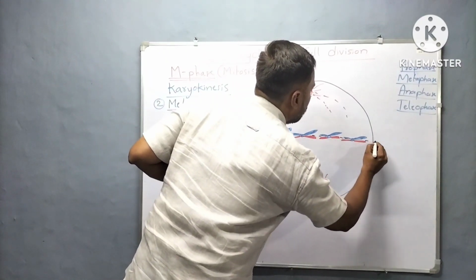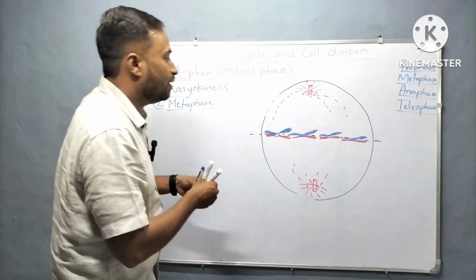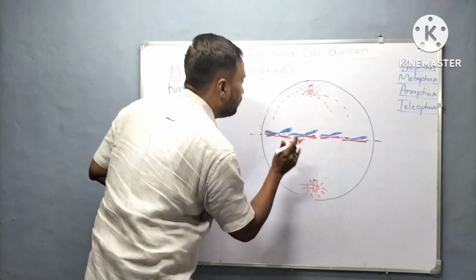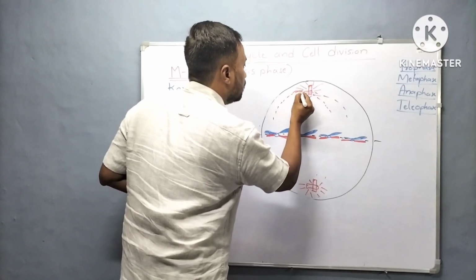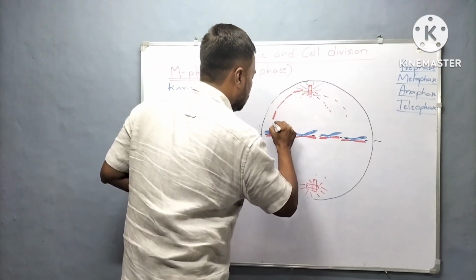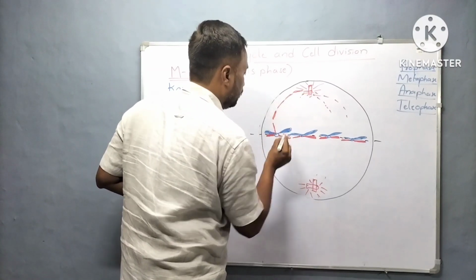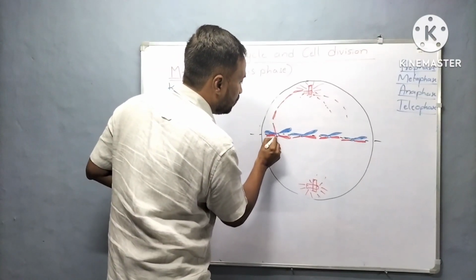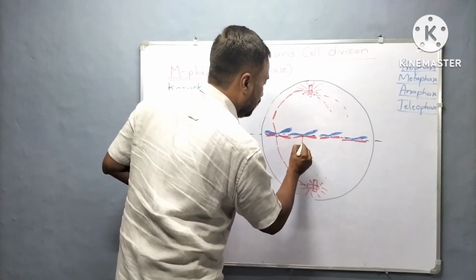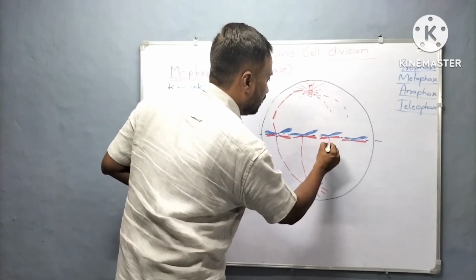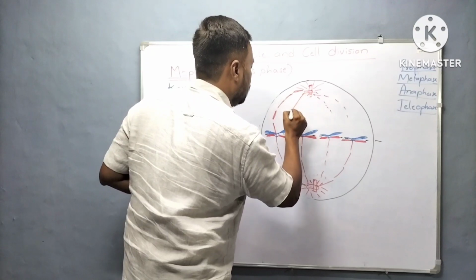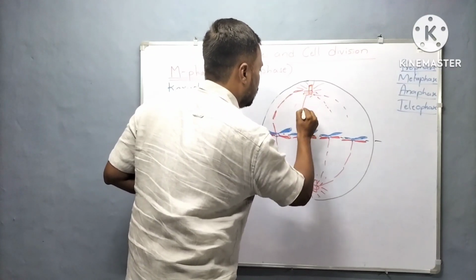All the chromosomes aligned in the central equatorial plate, and the spindle fibers from the opposite centrosomes came and attached to the centromere of the chromosome. Let me clear all the points regarding M phase. See how this happened.